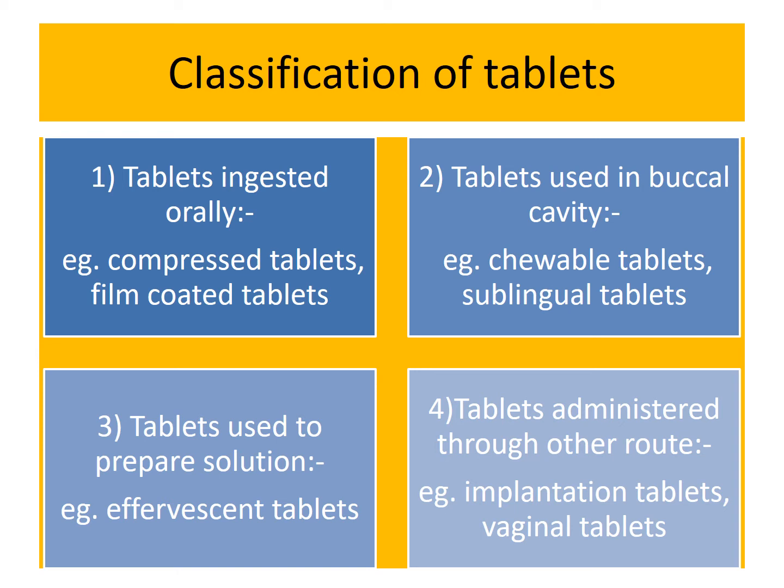Now the next class is tablets used to prepare solutions. Here a tablet is placed into water and it forms an effervescence, so they are known as effervescent tablets. The best example is Disprin tablet. And the last class is tablets administered by routes other than oral. It includes implantation tablets and vaginal tablets. These tablets are taken by routes other than oral.